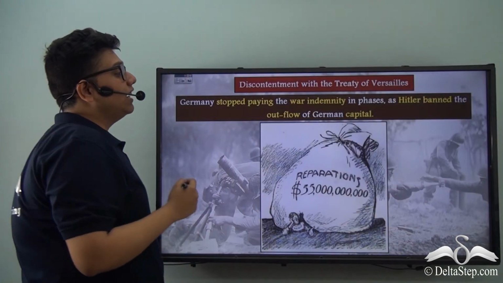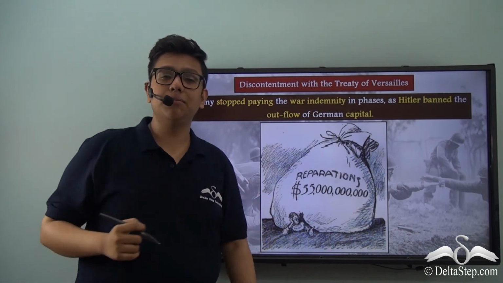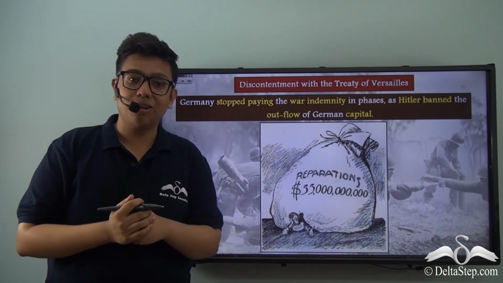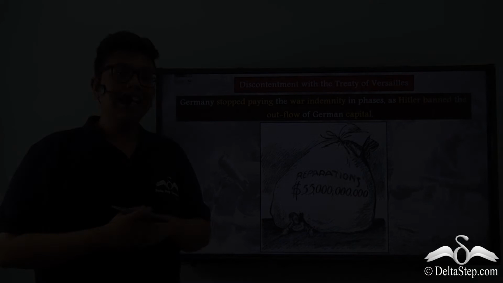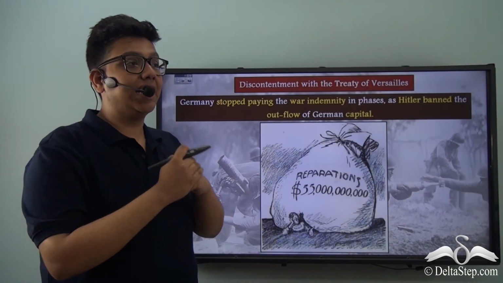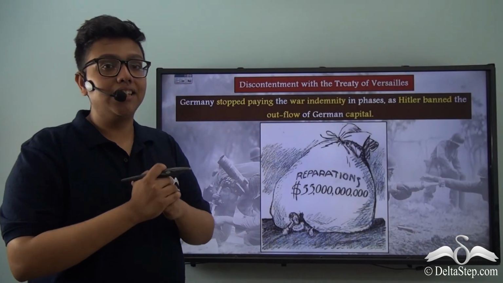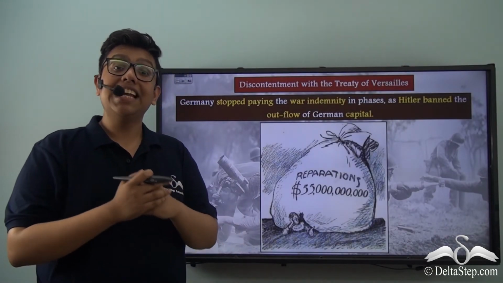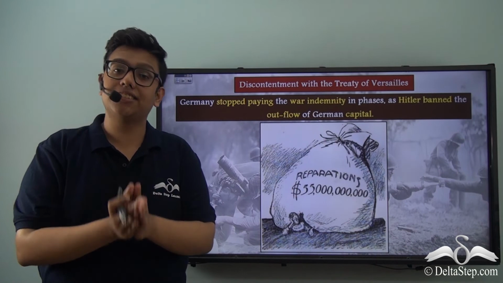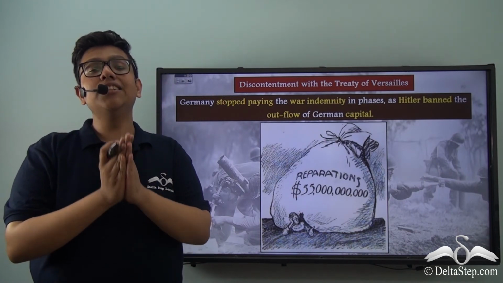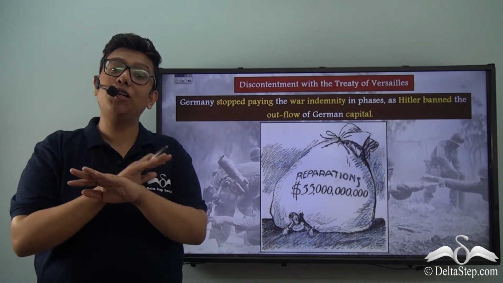The insane war indemnity that was imposed upon Germany also did not last long under the reign of Hitler. You see, Hitler stopped paying the war indemnity slowly, in phases. Every single time Hitler made a payment of war indemnity, he paid a significantly lesser amount. Finally, Hitler stopped paying the war indemnity altogether.